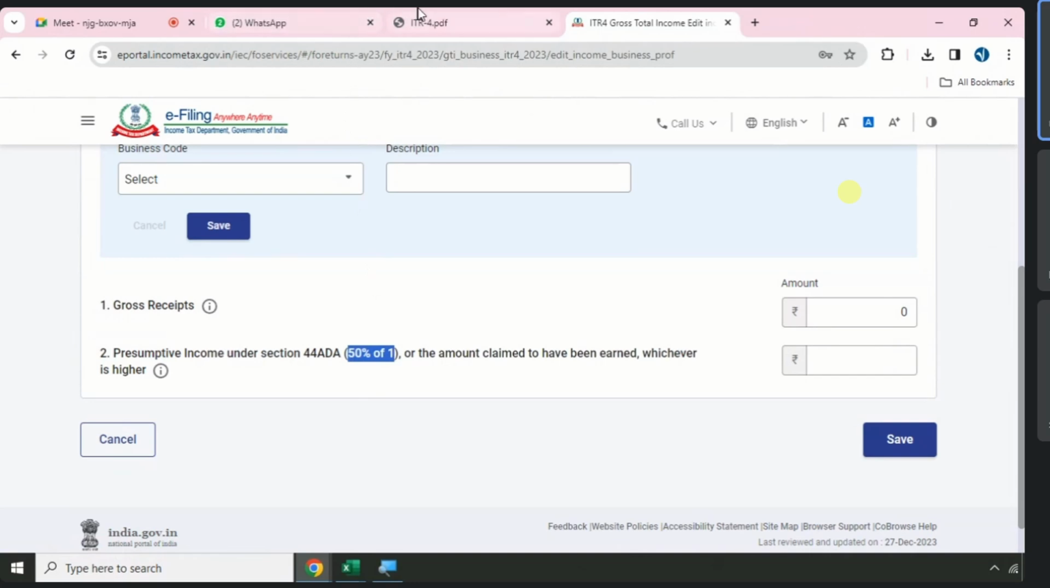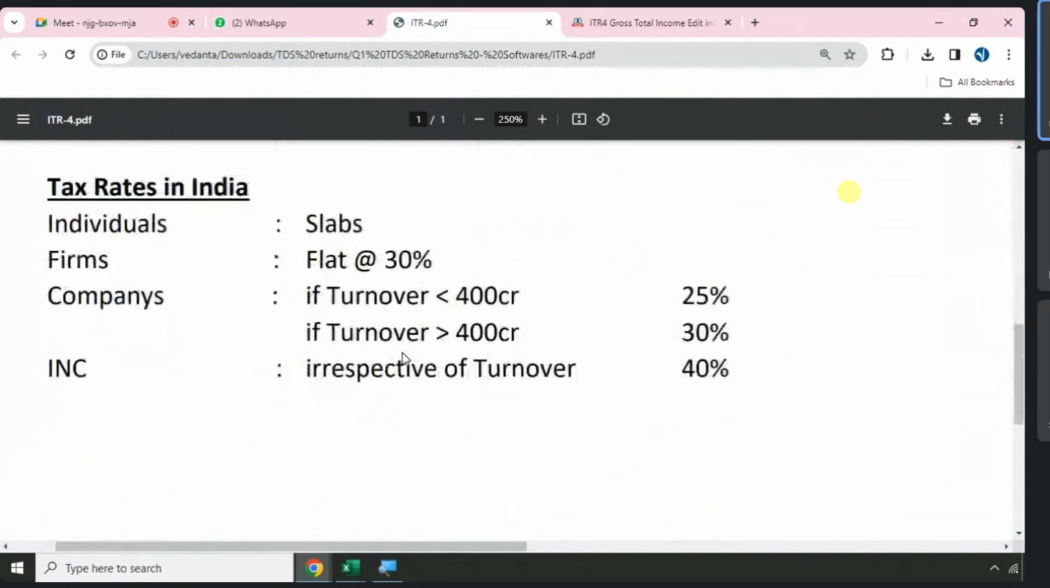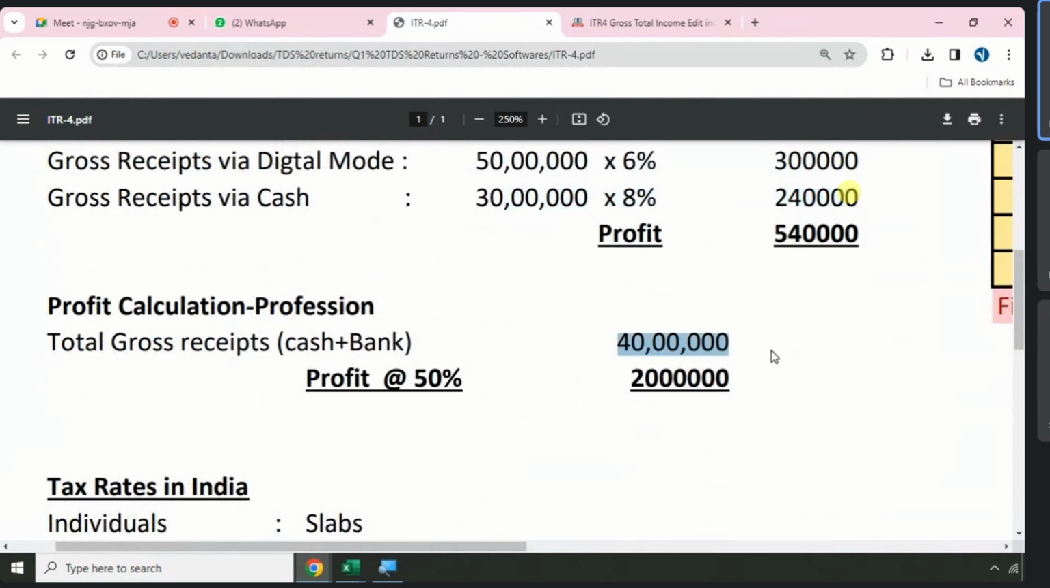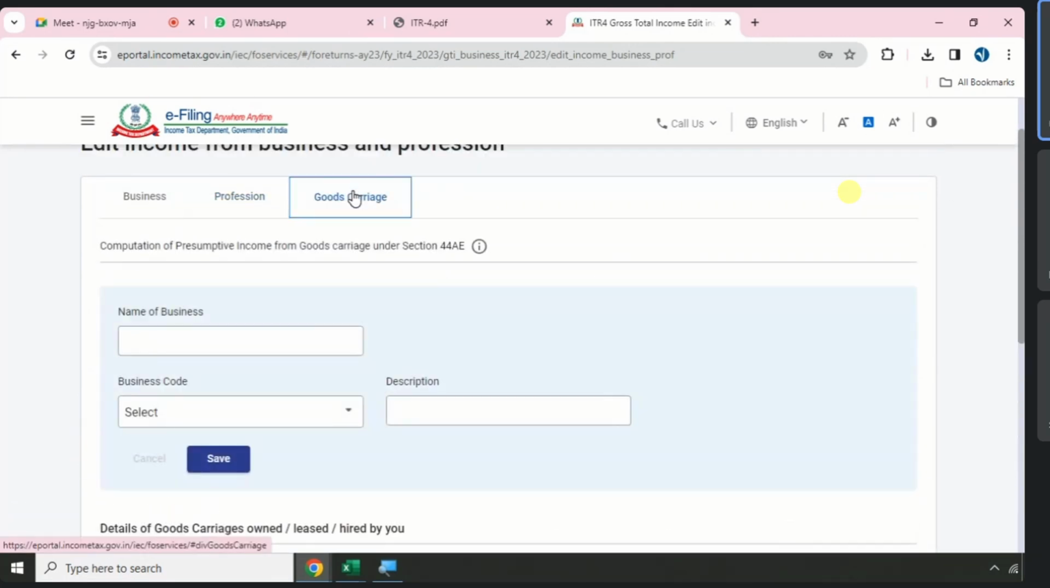50%. So which means as a doctor, as a lawyer, if you collect total fees, let's say 40 lakhs, you need to report profit as 20 lakhs. So you need to report here 40 lakhs and report profit 20 lakhs. 40 lakhs total fees collected, 20 lakhs is my profit. You need not show any other expenses proof, no rent, nothing, just turnover, minimum profit 50%, that's it. And in case of goods carriage, this one.